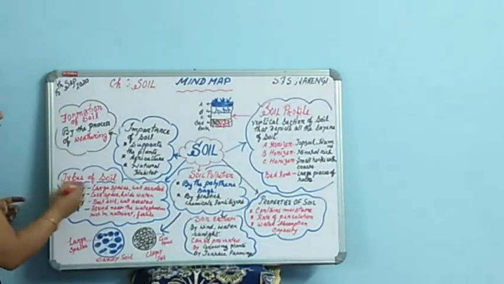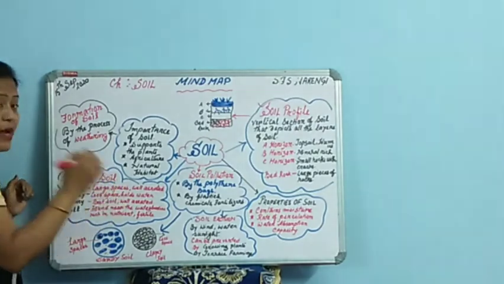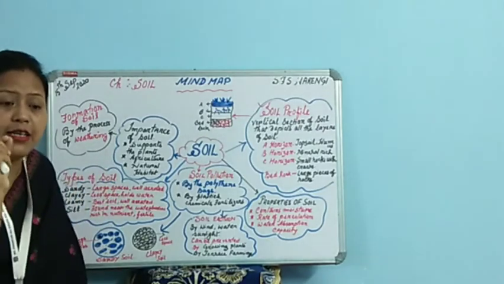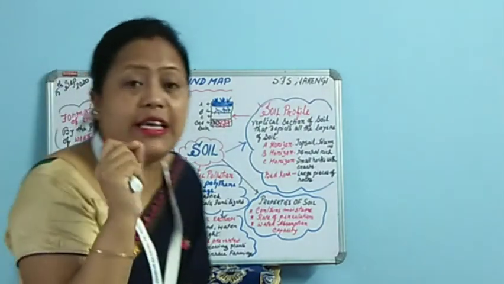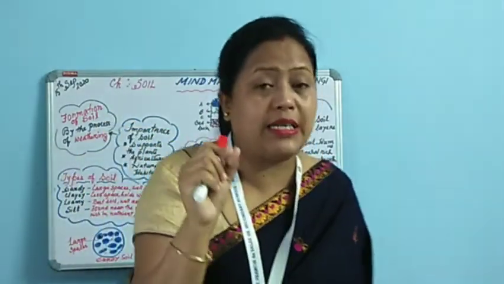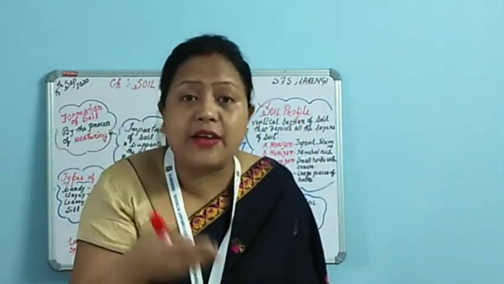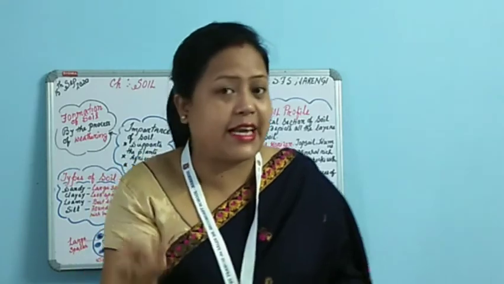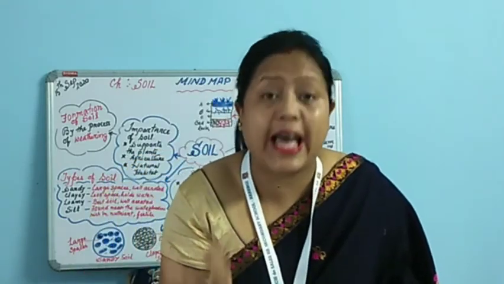The next comes types of soil. We have discussed that depending on the particle size, soil is categorized into four different categories. That is sandy soil, loamy soil, clayey soil, and silt.